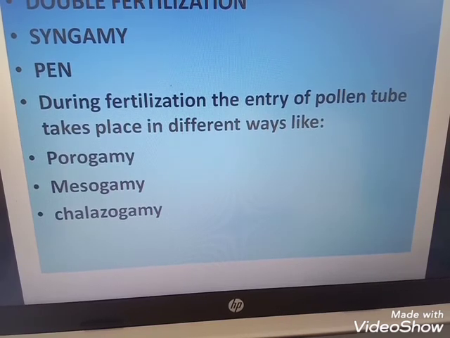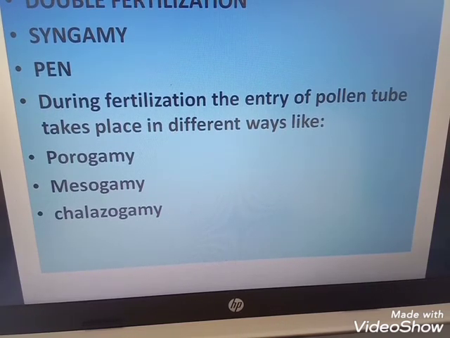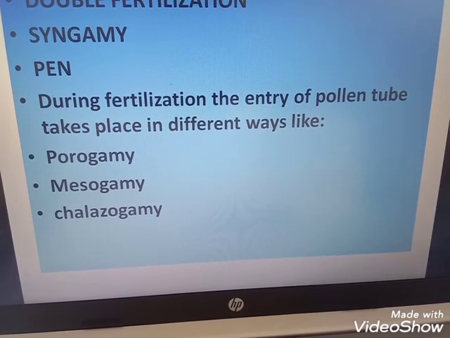There are three ways in which pollen tubes enter the ovule. In first year we studied that the pollen tube enters the micropyle region and fuses with the embryo sac. Here we have rearranged that the pollen tubes enter the ovule not only through the micropyle but also with the help of the chalaza, the integument and the funicle. Clear?